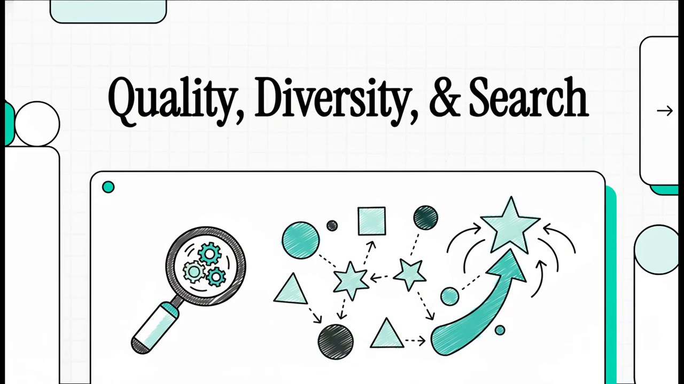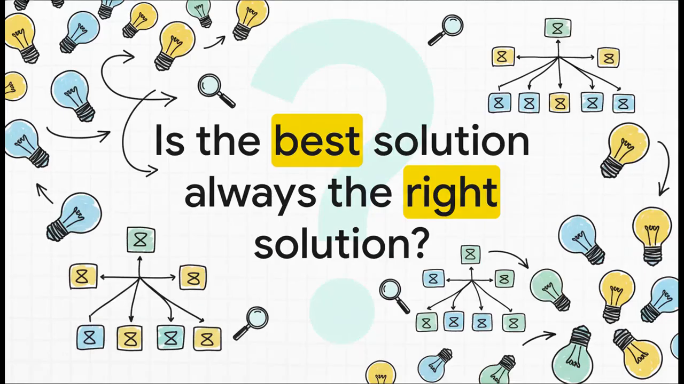All right, let's get right into it. Today, we're looking at a really fascinating research paper that introduces a whole new way of thinking about optimization, something called quality diversity. But before we go any further, I want you to think about this question. When you're tackling a really tough problem, is finding the one single best solution always the right way to go?